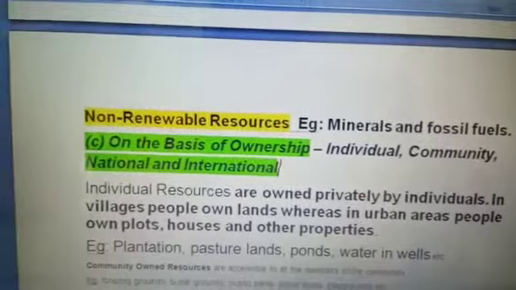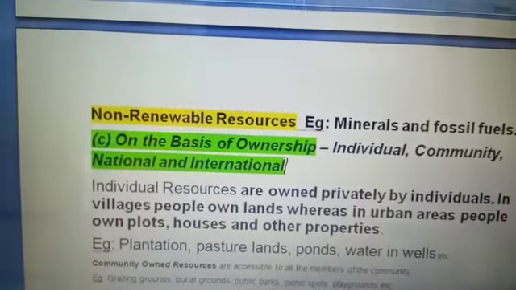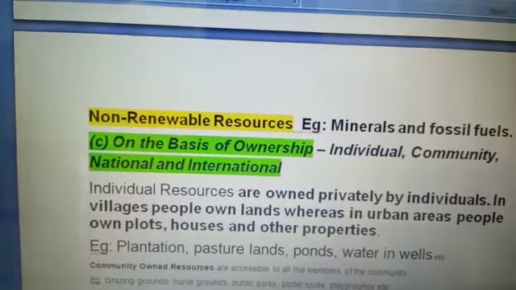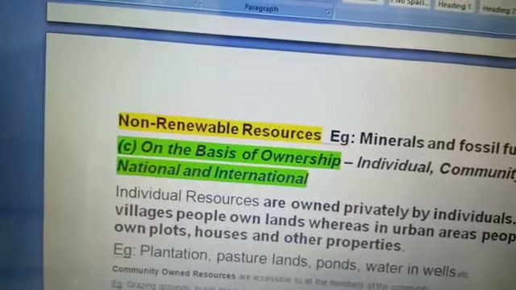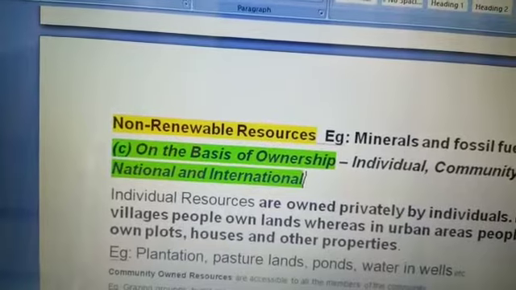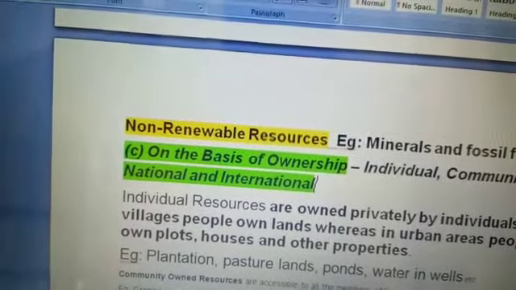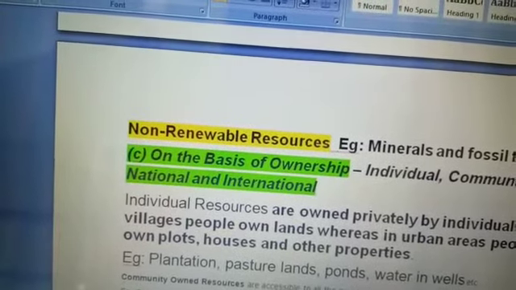Individual resources are owned privately by individuals, and many farmers own land which is allotted to them by the government against the payment of revenue. In villages there are people with land ownership, but there are many who are landless.